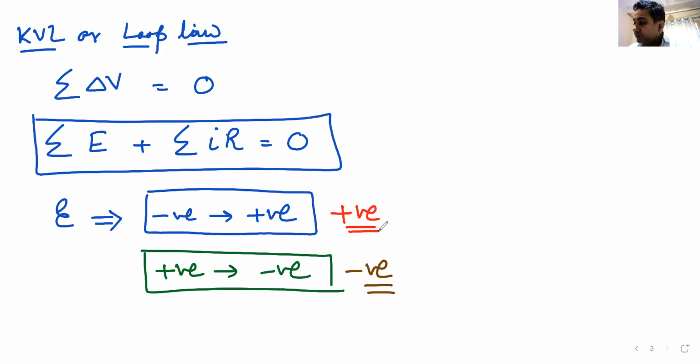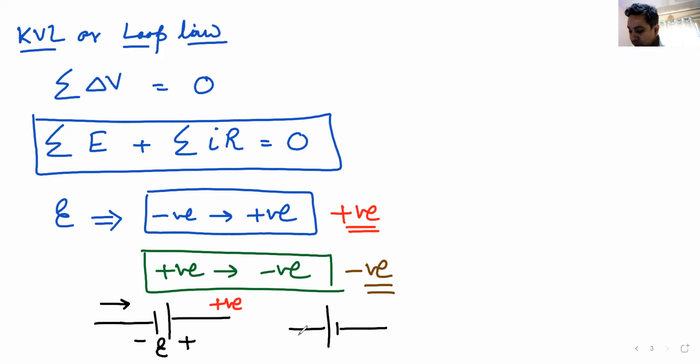So basically, if I am moving like this from negative to positive terminal across the battery, I will take it as positive. If I am moving like this from the positive to negative terminal, I will take it as negative. Do we all agree on this, or we were using some other convention?